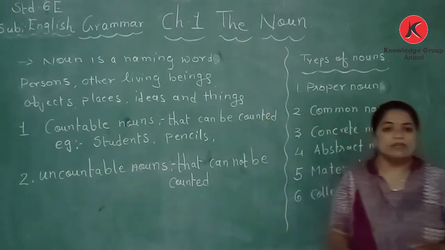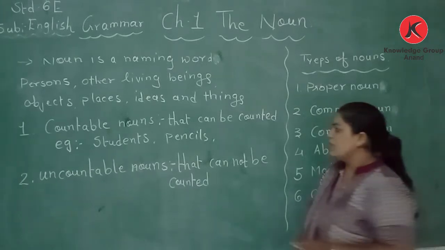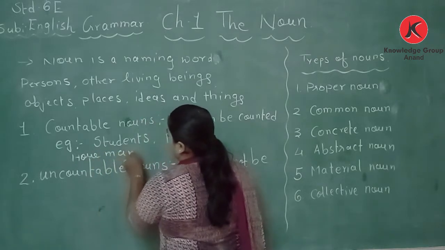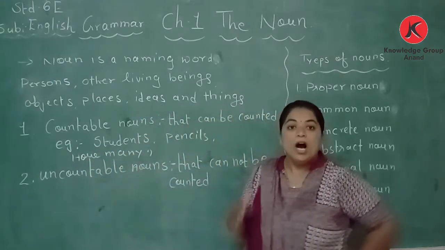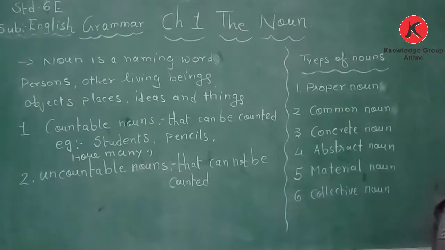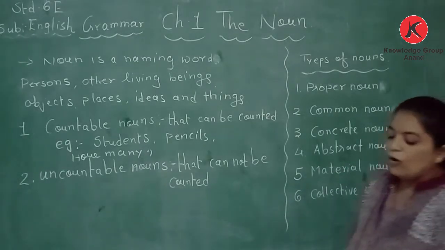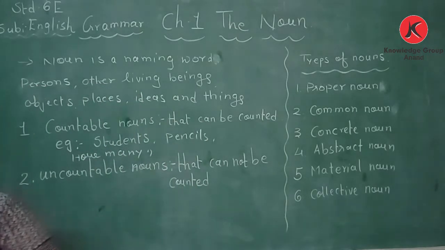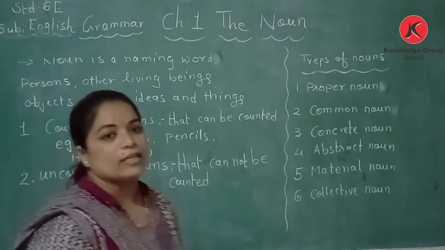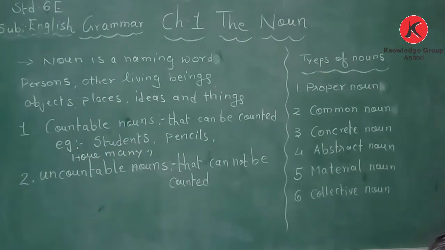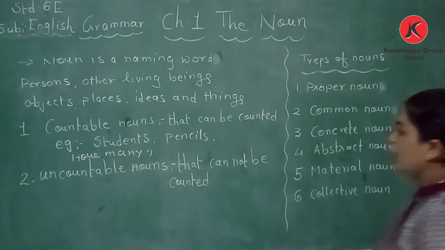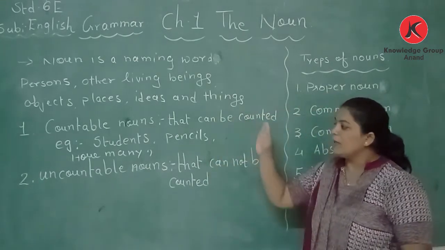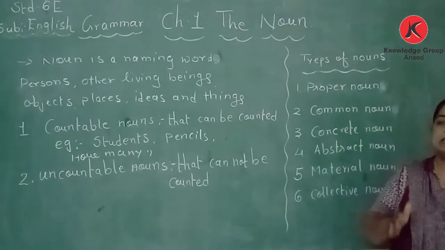For a countable noun, how do we ask a question? With the words how many. How many pencils are there in the box? How many students are sitting in the class? So this was a countable noun, that can be counted, the things which we can easily count.